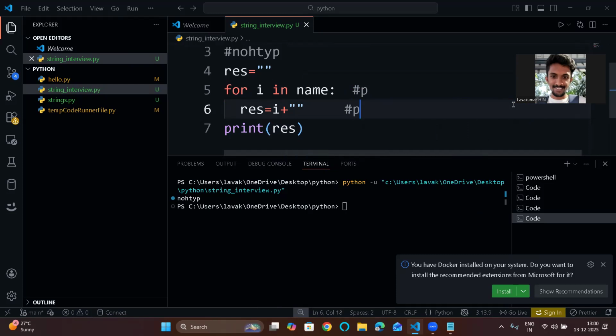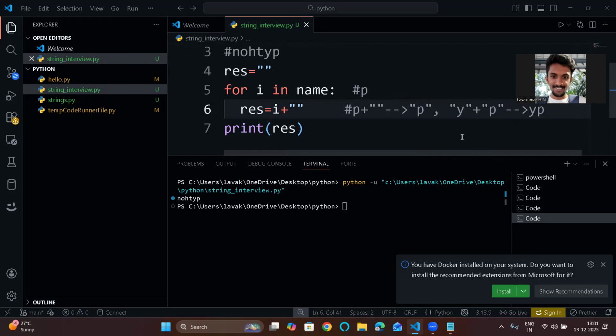First you will have P plus empty string. What will it be? The result will be updated with this P, so this P will be stored. Now the next iteration, you will take Y. I am concatenating Y first, then you will add the result variable, that is P. So now the output will be YP.